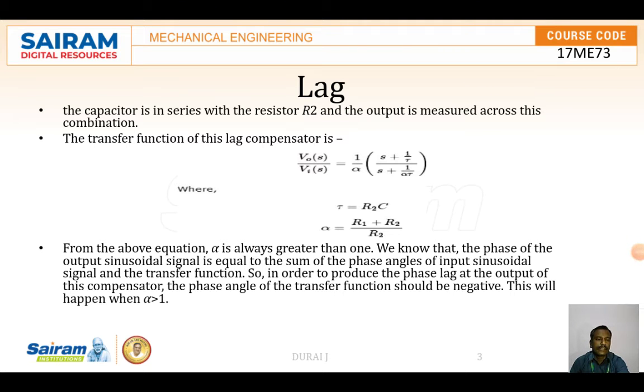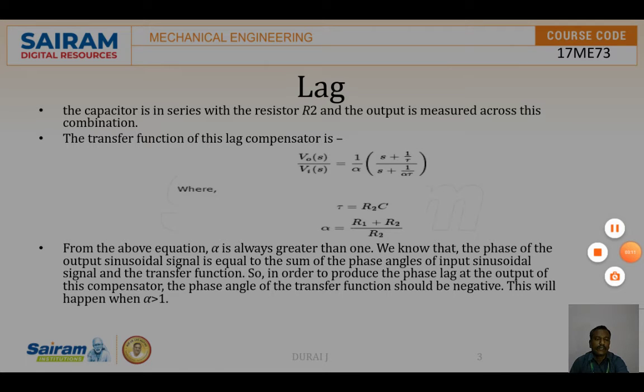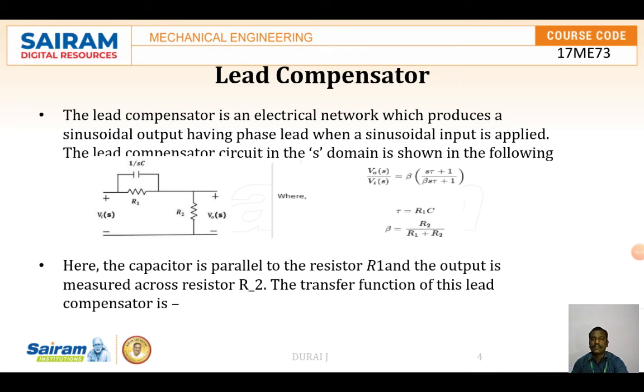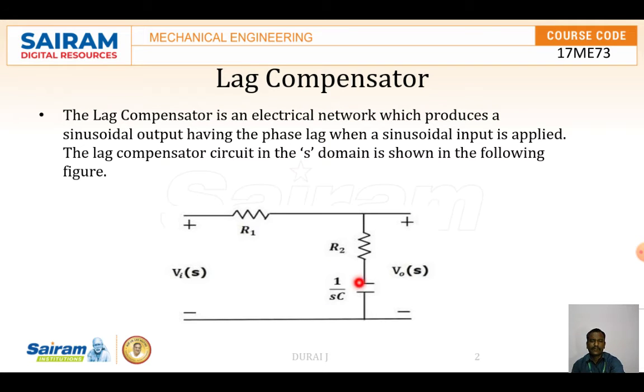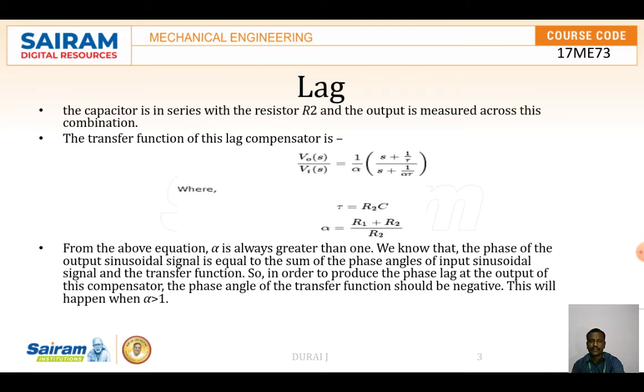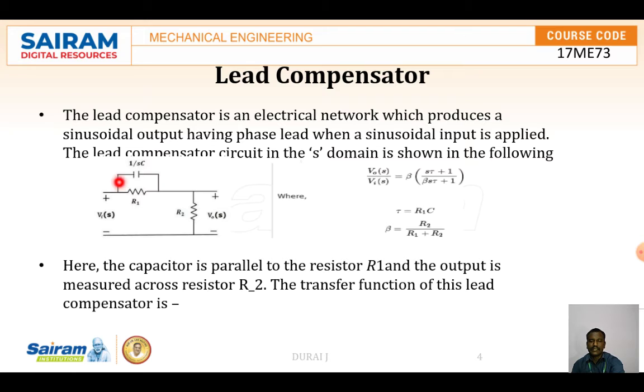Next we come to the lead compensator. The lead compensator is an electrical network which produces a sinusoidal output having a phase lead when a sinusoidal input is applied. The lead compensator circuit in the S domain is shown in the figure, with input and output and two resistances. Previously in the lag compensator, the capacitance was connected in series with R2. Here it is connected in parallel to R1.